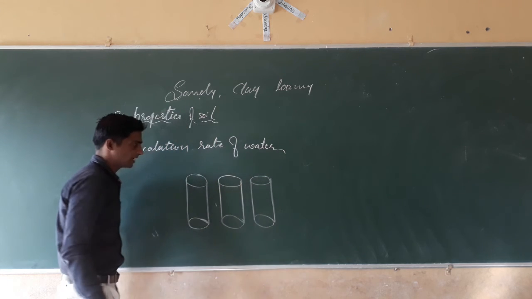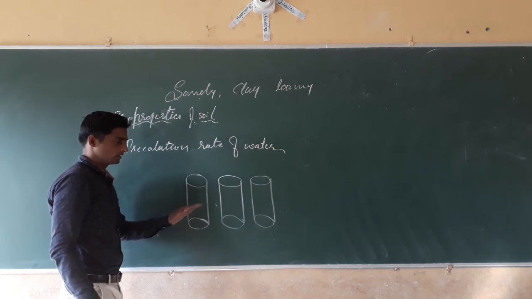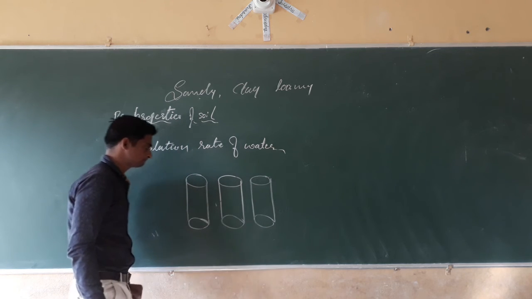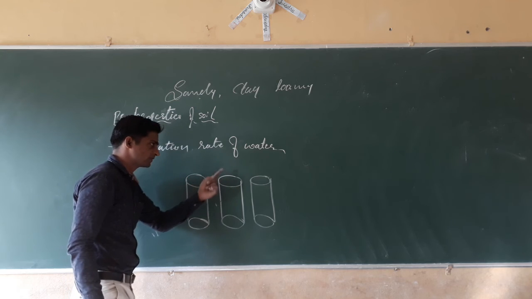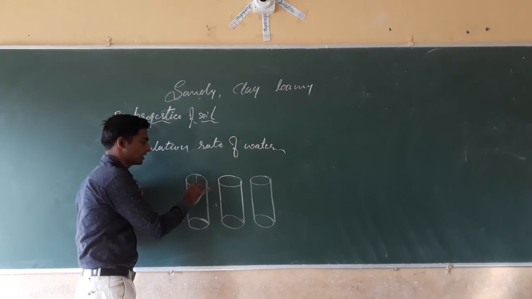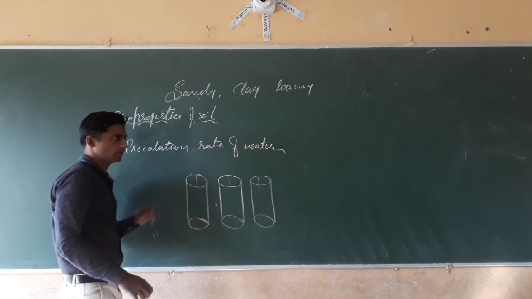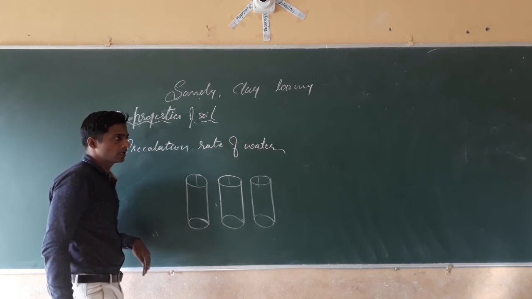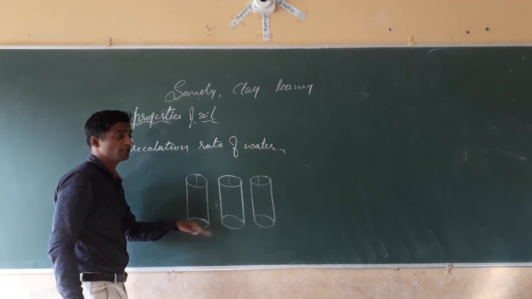We have to take 3 pipes of the same size, and their diameter should be the same, that is 5 inch diameter. And we have to conduct the experiment in different soils.